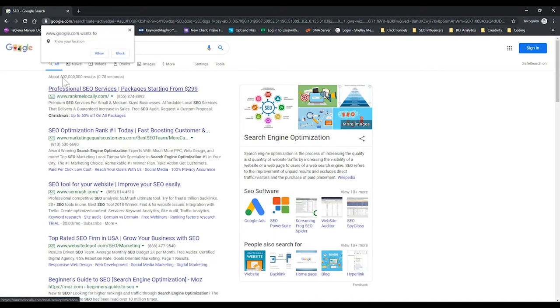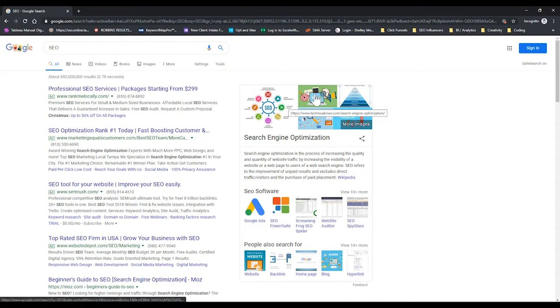So it's here. We've got two ads right here at the top. And I'm not going to let them know my location at the moment just because I don't want a local pack in right here. So we've got ads, 1, 2, 3, 4. And then over here, we've got the knowledge card. We've got information here in images, so 1, 2, 3. We've got a Wikipedia snippet. We've got SEO softwares.